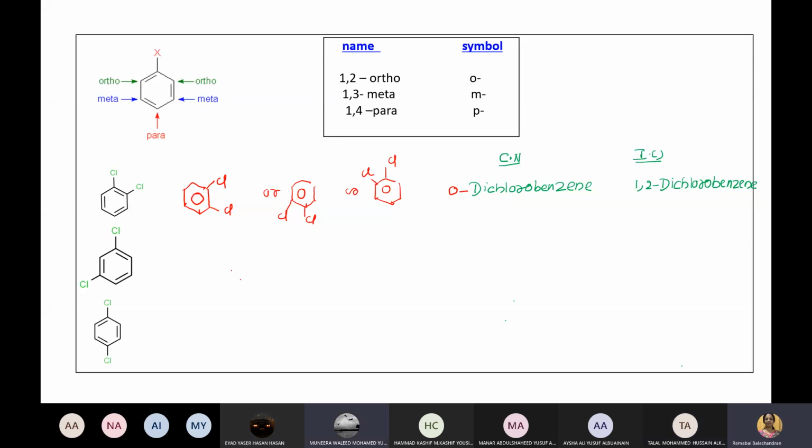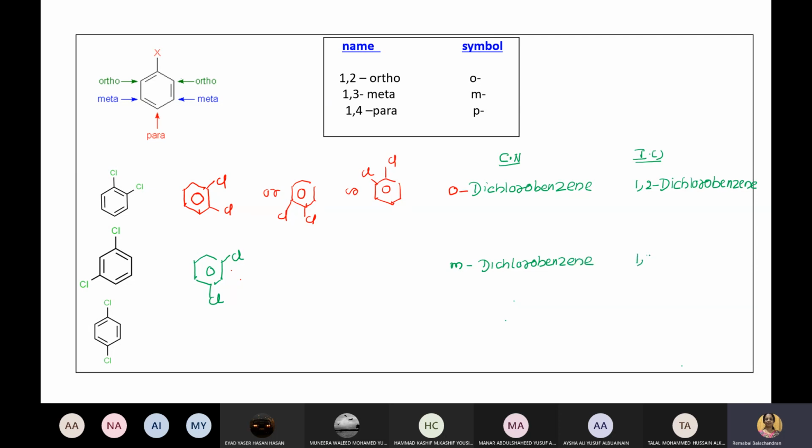Similarly, meta can be any alternate positions. It need not be this one. You want me to do all of them? I'll just do one more. Say Cl here, Cl here, or anything. So what is the common name of this one? Dichloro. Yes, m-dichlorobenzene.